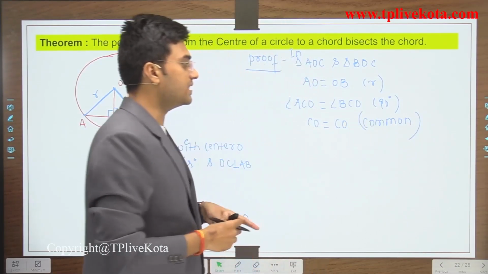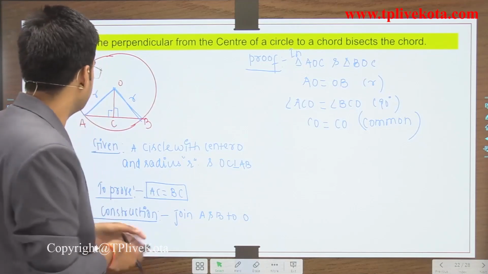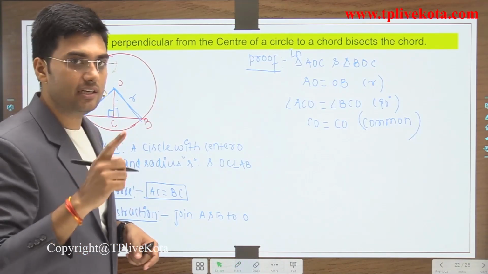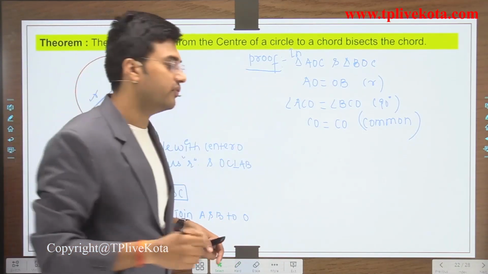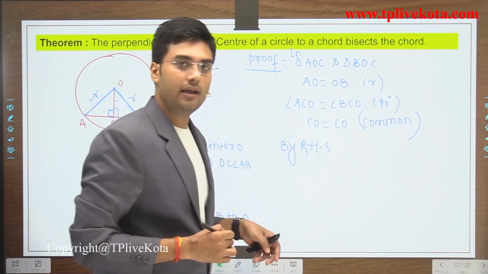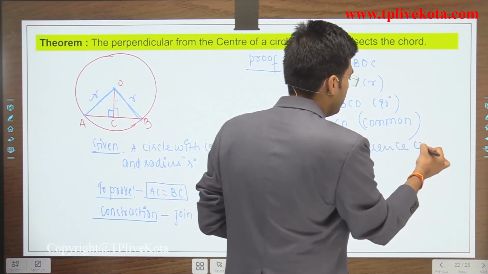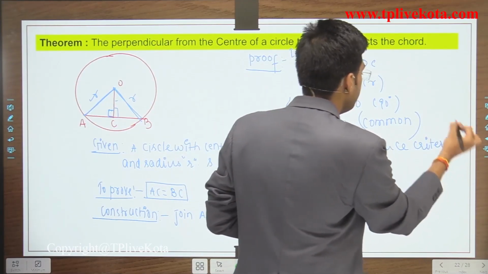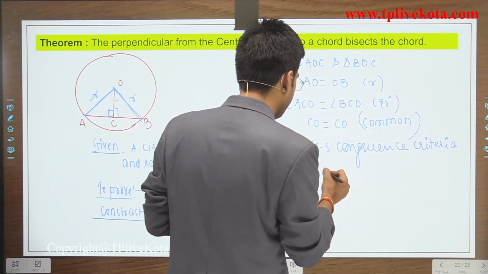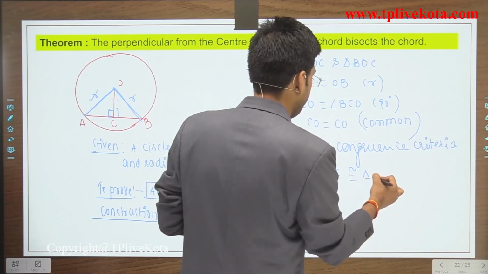So students, now by which criteria are these two triangles congruent? Let's see. Here this is a right angle, this is the hypotenuse, and this is a side. So we can say that by right angle hypotenuse side, or RHS congruency criteria, triangle AOC is congruent to triangle BOC.